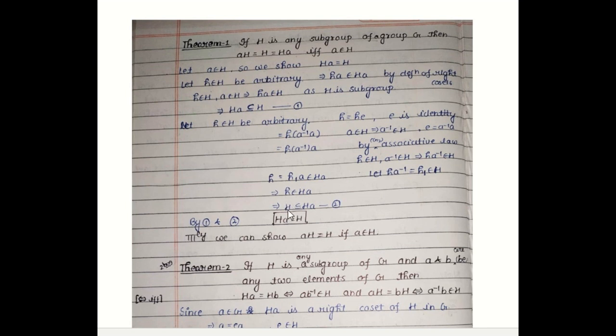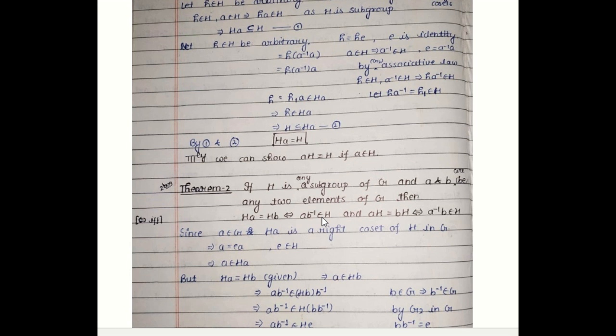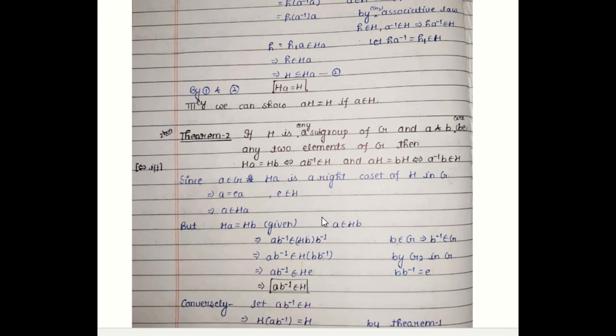Now we are showing that capital H belongs to HA. So all the elements of H are in HA. This implies H will be a subset of HA. So combining these two, equation 1 and equation 2, we can easily see that HA is equal to H. So this is the theorem. Similarly, we can prove it for the left coset.